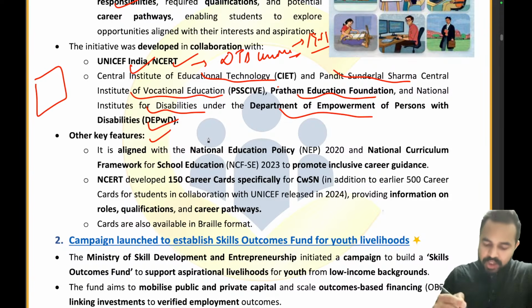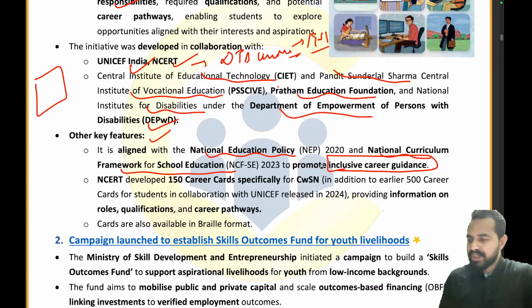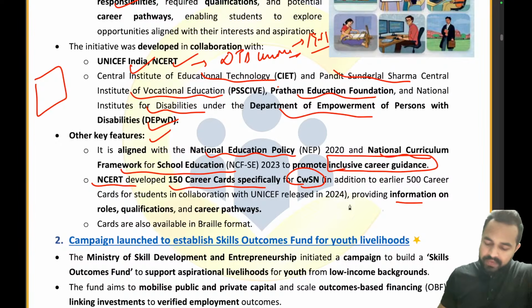Now what are the other key features here? These career cards will be aligned with the National Education Policy and the National Curriculum Framework for School Education, and they will promote inclusive career guidance for children with special needs. NCERT developed 150 career cards specifically for children with special needs, providing information on roles, qualifications and career pathways.